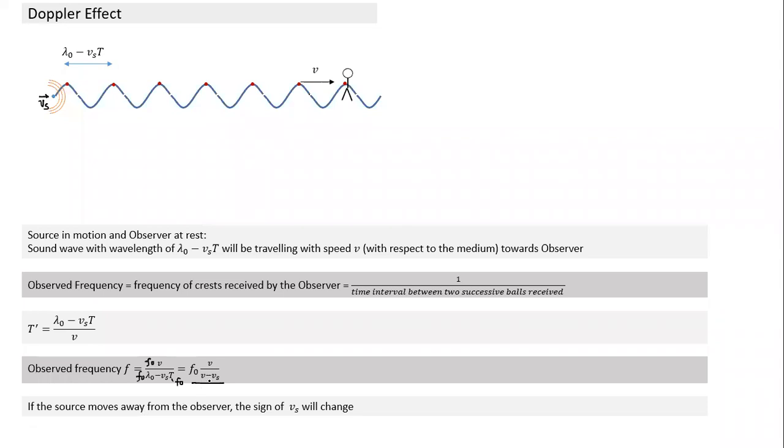And if the source moves away from the observer, Vs is what? Vs is speed towards the observer. If it moves away, we'll inverse the sign of Vs. In place of minus, it will become a plus sign. So this is the formula for observed frequency when the source is moving towards the observer. If it is moving away, the sign is reversed. And you notice that the denominator is becoming smaller, which means frequency increases. So if the source keeps moving towards the observer, the frequency at which the balls are received will increase because the spacing between them is getting reduced. If it moves away, frequency will decrease.